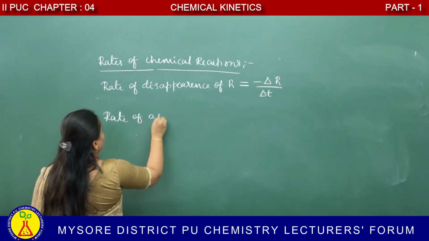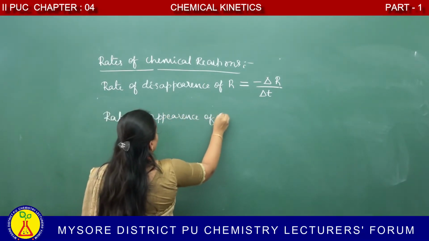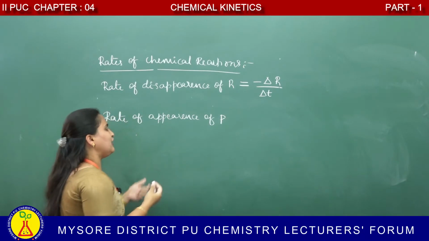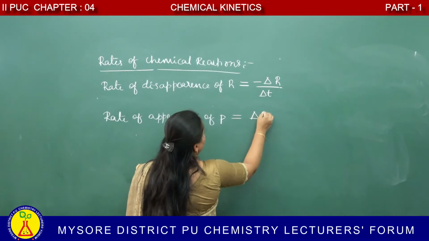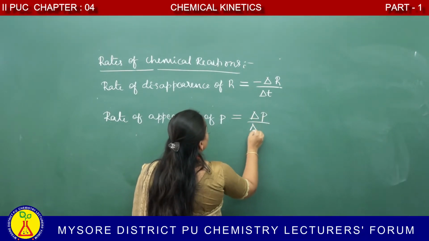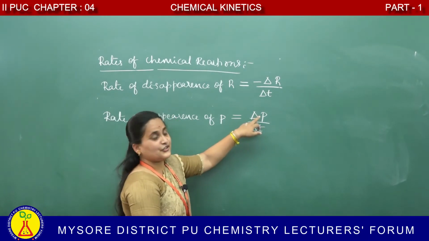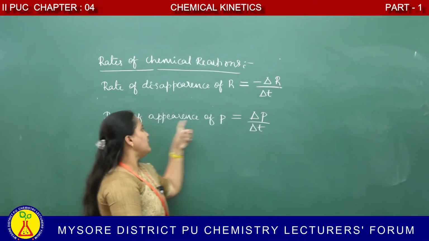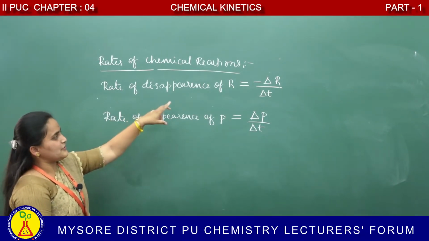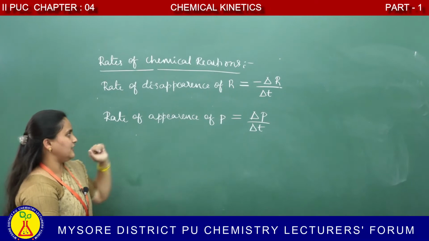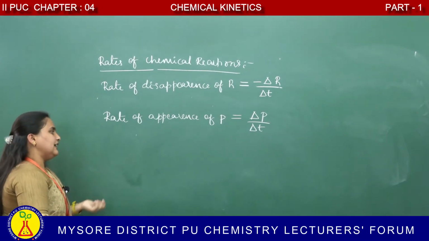Rate of appearance of product. What do you mean by rate of appearance of product? It is given by delta P divided by delta T, meaning the increase in the concentration of the product with respect to time gives the rate of appearance of product. Rate of disappearance of reactant is minus delta R by delta T. Rate of appearance of product is delta P by delta T.